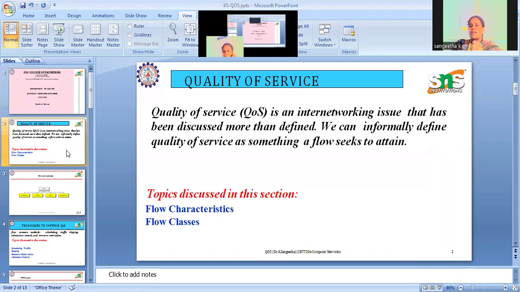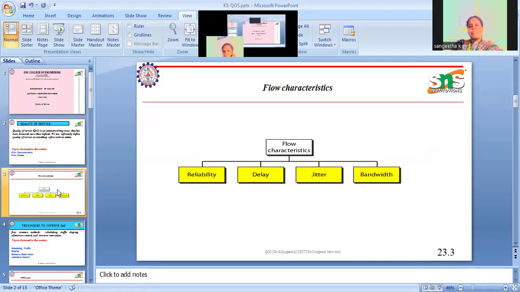Based on the following characteristics, we can measure the quality of service. The flow characteristics are important because they describe how data flows from one node to another node. The following things are very important in a network: one is reliability, then delay, then jitter, then bandwidth. These four characteristics measure the quality of a network. What is reliability?